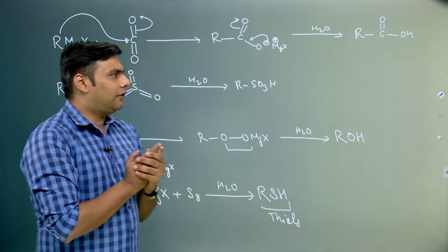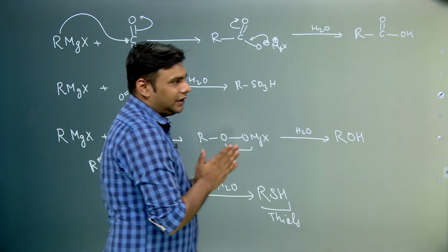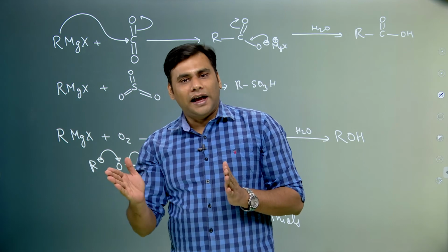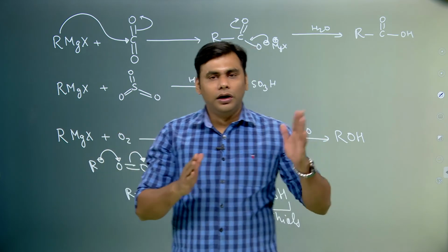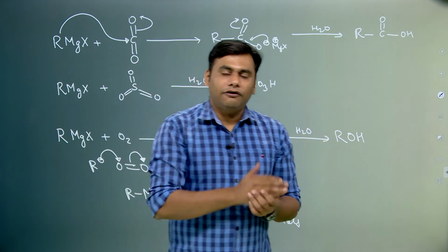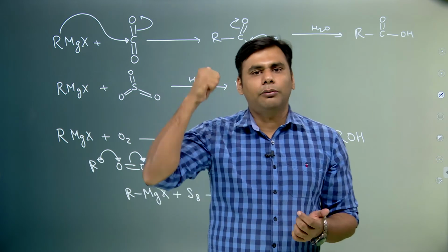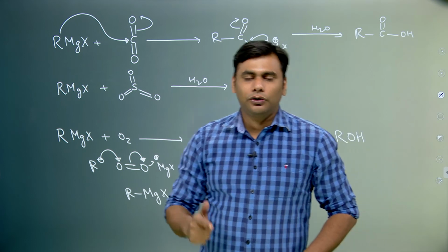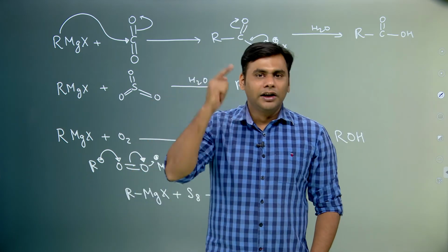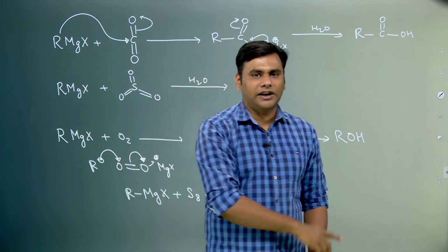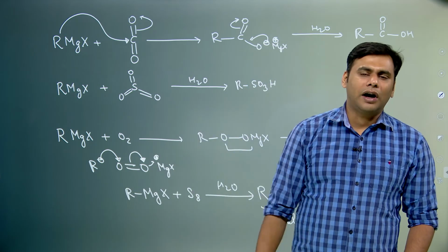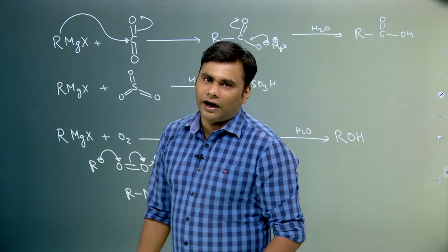The next thing which we covered was that, because in Grignard reagent there is a negative charge on carbon, it can act either as a base or a nucleophile. So the first reaction which you should always remember is, when you are reacting it with any compound having acidic hydrogen, active hydrogen or active methylene, just go for the acid base reaction: pull out H plus from the molecule and add it to R negative, forming the respective hydrocarbon.